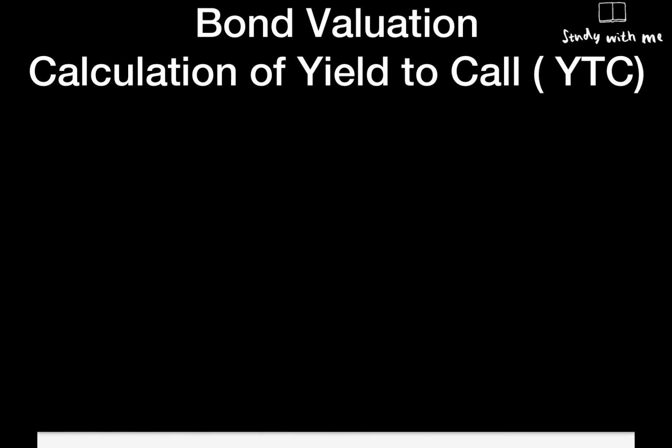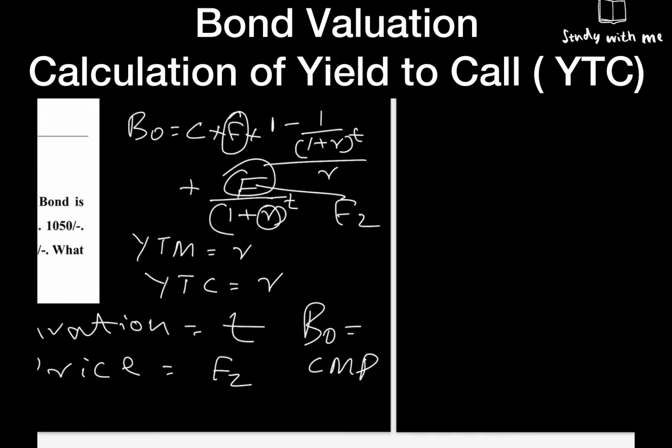Okay, so let's write down everything we have in the question. We have F, that is 1000.